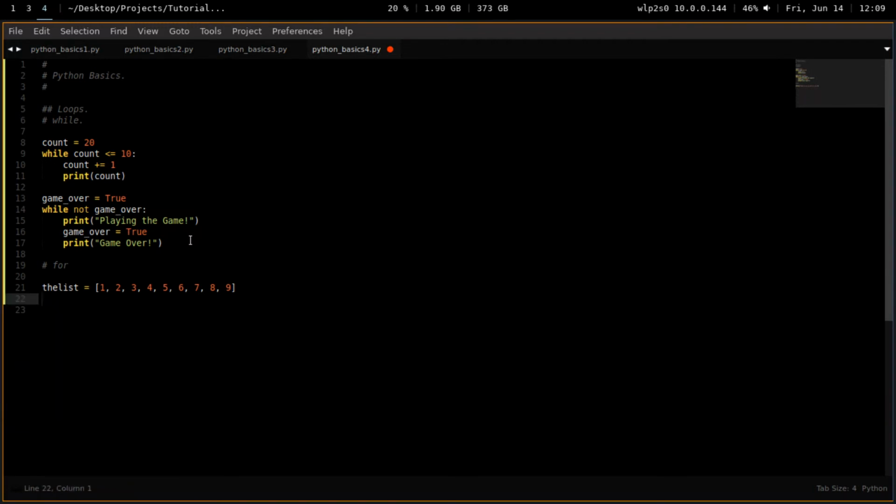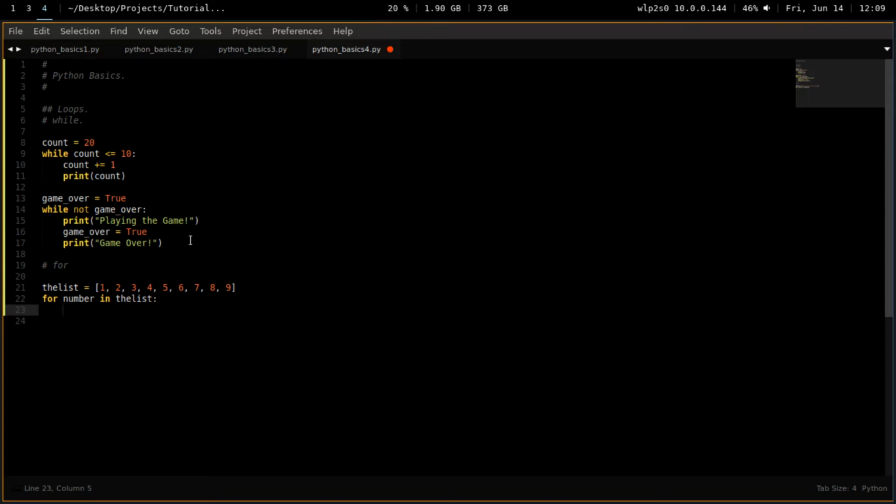This is what a for loop is for. A for loop has many uses. This is the primary use of the for loop, to enact something into a list or create a list in some way. So we'll do both of those things. For number in the list, colon. And now we're inside the for loop's scope, just like we were inside the while loop scope before.